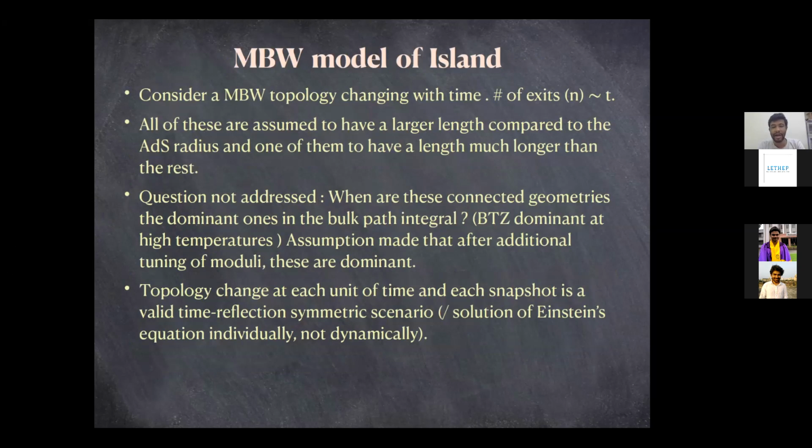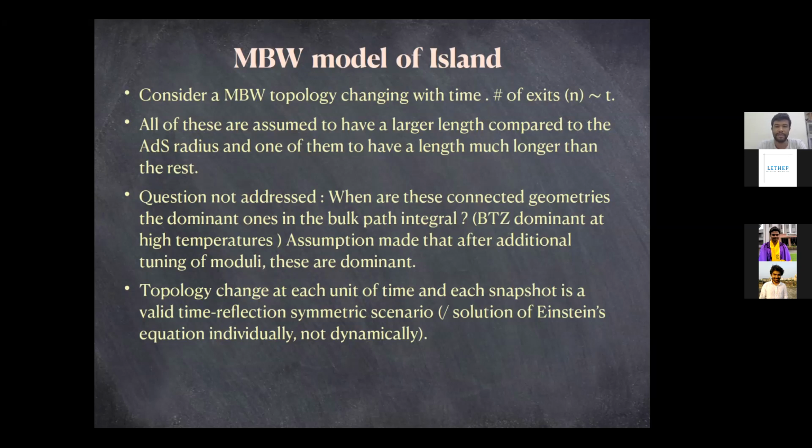But what is the exact reason they make this comment, or why do they not consider the disconnected geometries where the wormholes are not present? That comment is not clear in their paper as well. I simply put it here as a comment that they made.